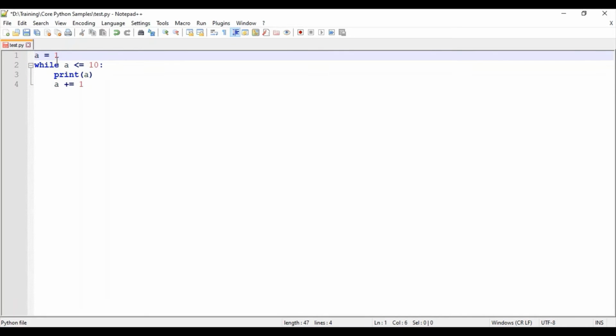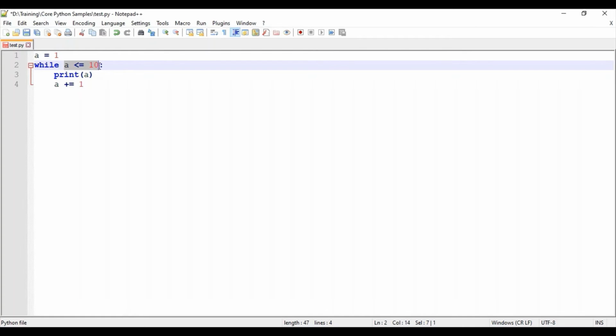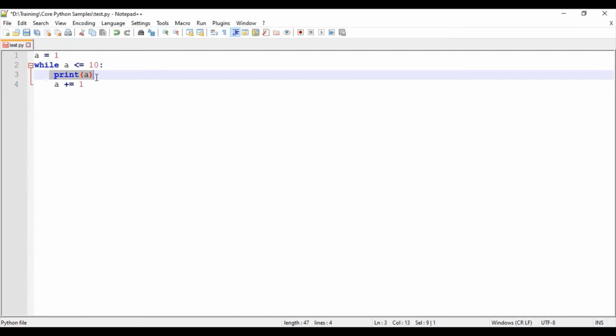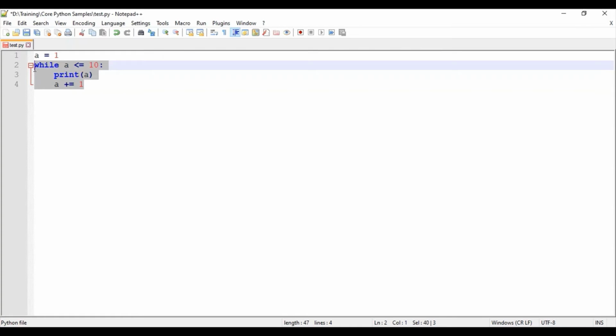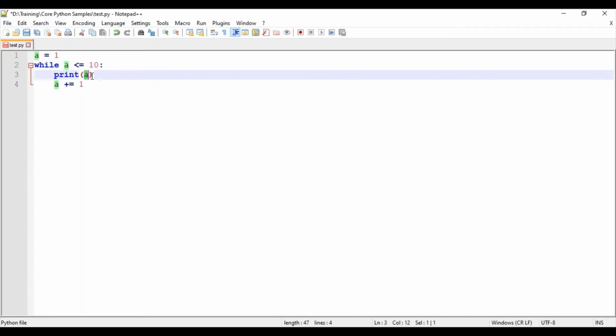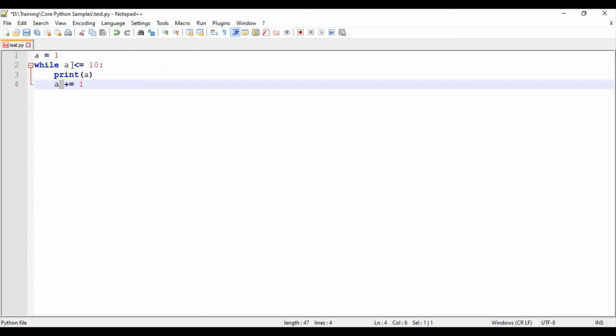The first condition, 1 less than or equal to 10, is true. So it prints the value of a, and then a plus equal to 1 increments it, so now the value of a is 2. Then it goes back to the while line: 2 less than or equal to 10 is true, so it prints 2, and then 3, and so on. Once the value of a becomes 11 after 10 is printed, while 11 less than or equal to 10, the condition fails.